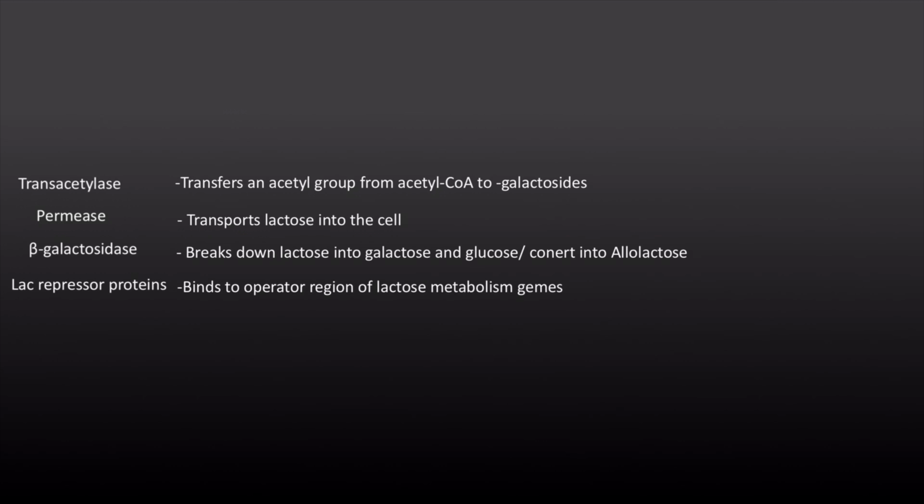Permease allows rapid entry of lactose into the cell, while beta glycosidase converts lactose into glucose and galactose or into allolactose. Repressor protein inhibits the transcription of enzyme.